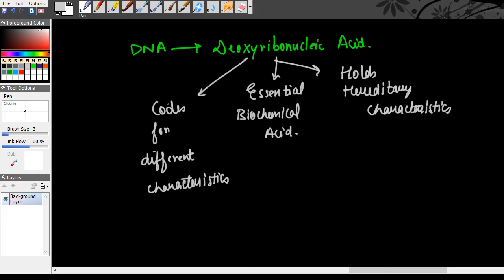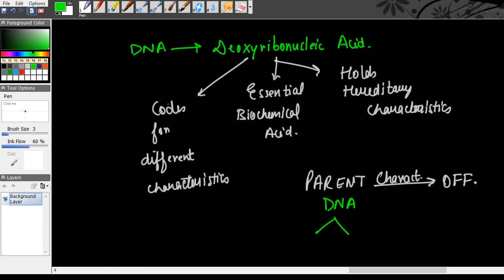And for an organism to be produced, characteristics need to be transferred. So from parent to offspring, whether it is a sexual or asexual form of reproduction, what needs to happen? Transfer of characteristics needs to take place. Since characteristics need to be transferred, that can only be done through a particular medium. Now, the parent has some DNA. That DNA needs to replicate, so it needs to create copies.